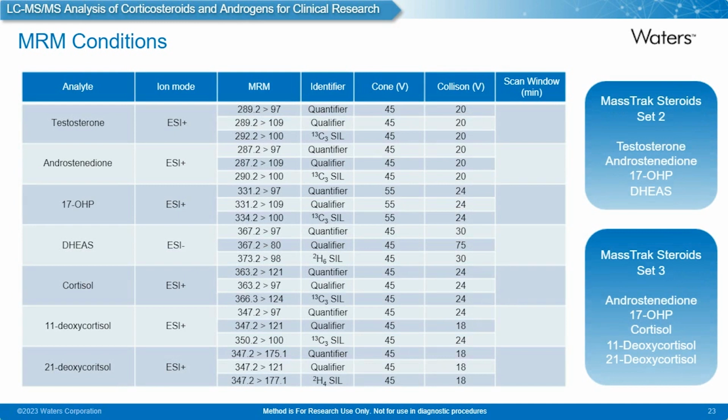And the MRM conditions for this analysis, we have obviously the sets 2 and sets 3. There are different analytes within those sets, but the sets do share some analytes like androstenedione and 17-OHP. I'm not going to talk all the way through these transitions, but just to highlight, we are looking at, as I said previously, a negative ion compound in DHEA sulfate, and the rest are in positive ion mode. And each has an internal standard, either a deuterated or isotopically labeled 13C3 internal standard.